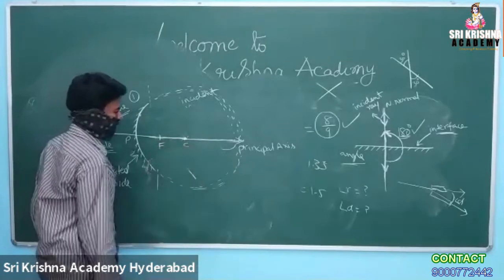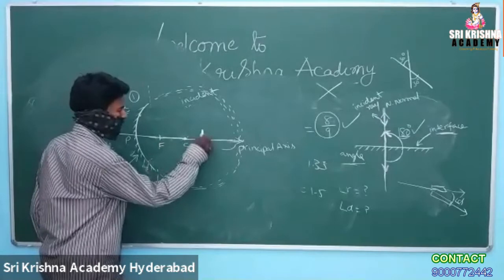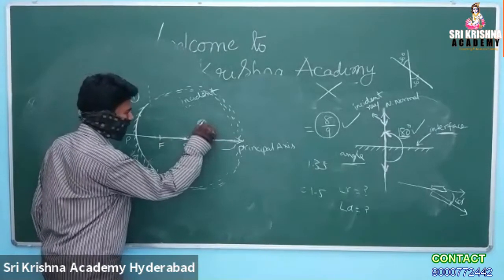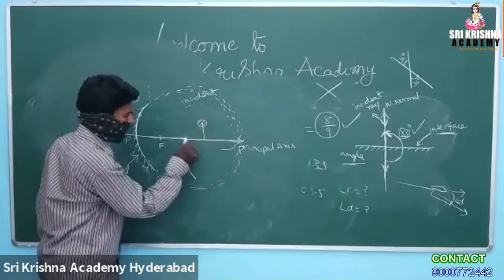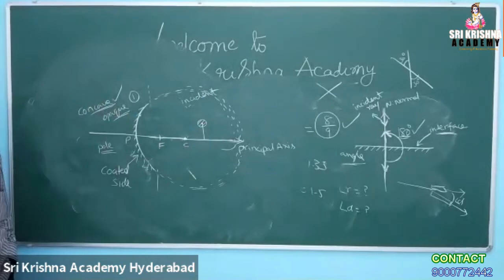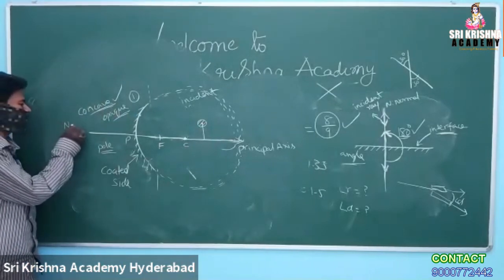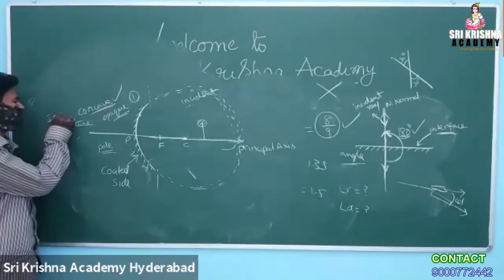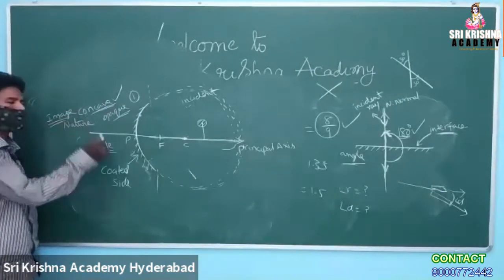An object is kept beyond the center of curvature. Can you tell the nature of the image? Question is asked. A, B, C, D options will be given to you. Which option are you going to opt?